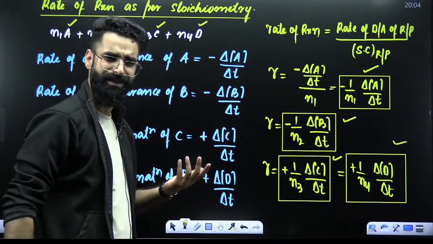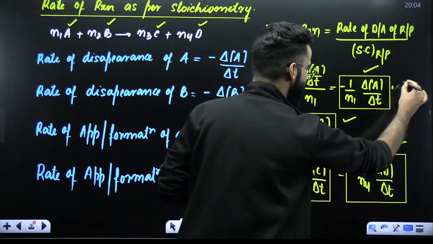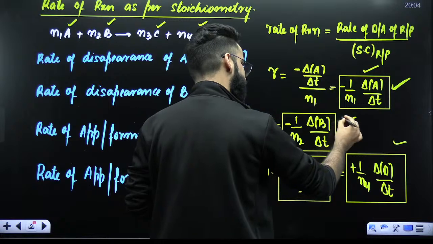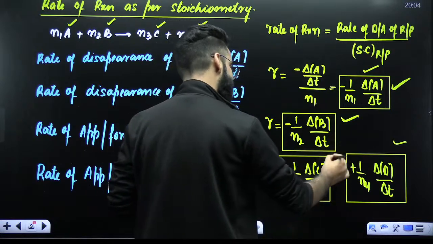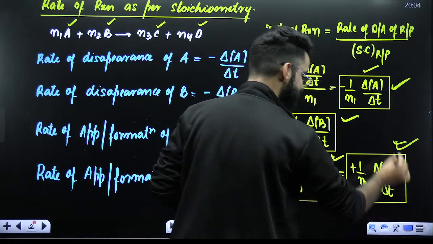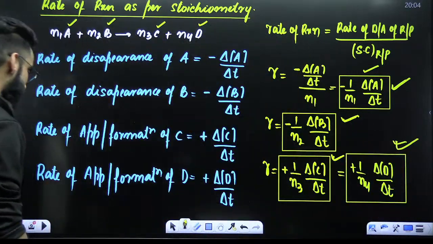What does that mean? That means whatever value of rate will be coming out to be from here, the same value will be coming out to be after solving this particular term. Same value of rate you'll get after solving this particular term. So, if I quickly summarize it.